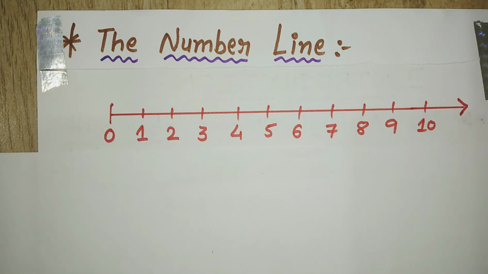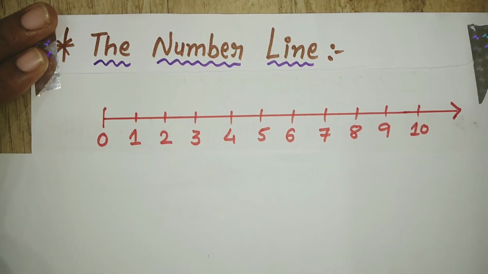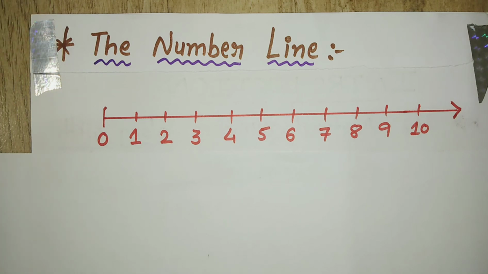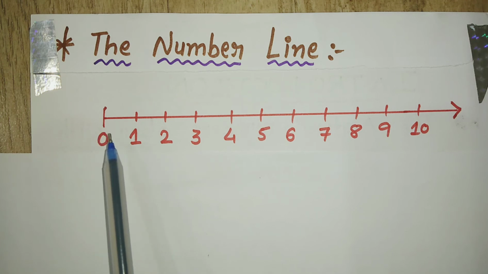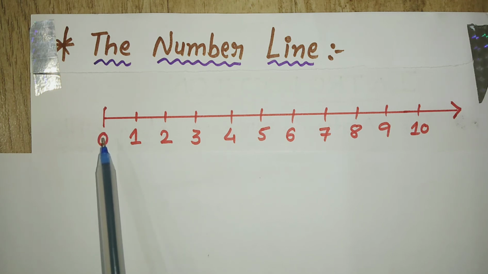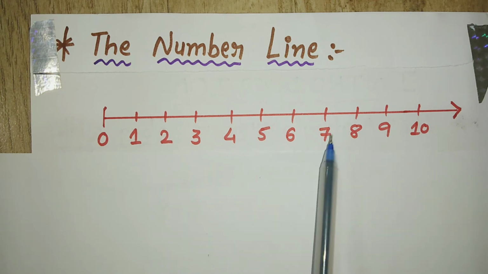The next is the number line. Listen, here I am explaining the 2-3 topics that we will cover in exercise 2.1. One is what is a whole number, what is a natural number, successor and predecessor of a number, and the other one is the number line. How can we use the number line to add, subtract and multiply numbers? So here is a number line. The number line starts from 0, then 1, 2, 3, 4 and so on.